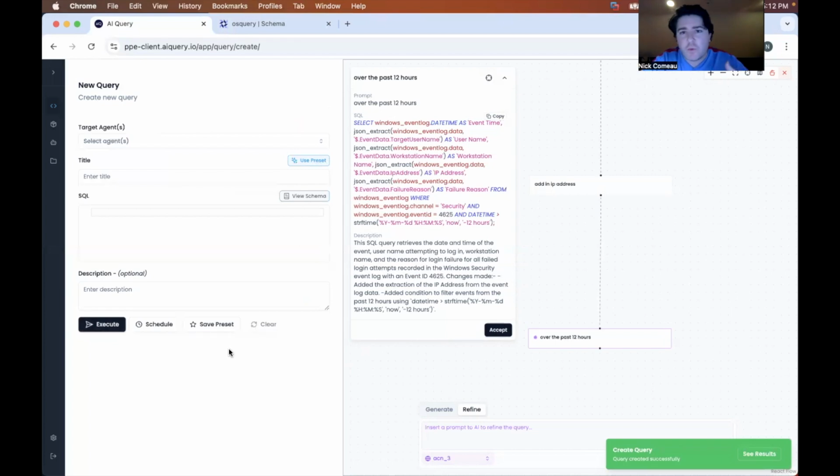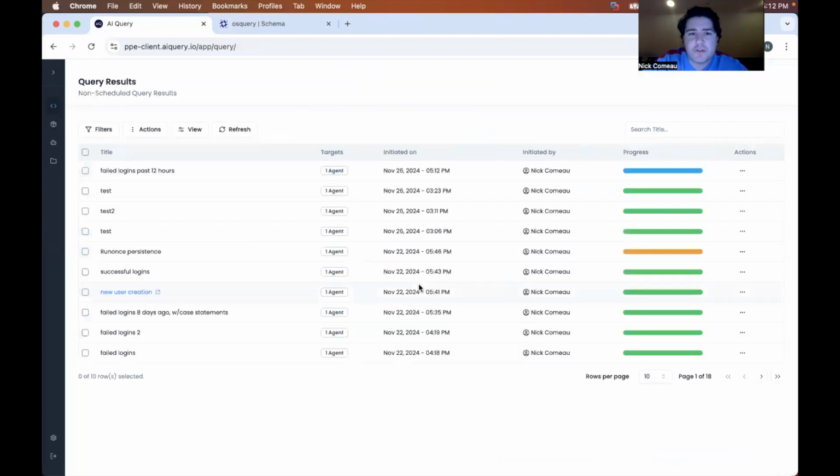So we could continue working, generate a couple additional queries, try and add more context. But again, for the sake of just this quick demo, we're going to pivot on over to the results page. Here on the results page, we can see each of the queries that have been run, when they were initiated on, how many devices, who initiated it. And then here, if we hover, we can see the progress bar.